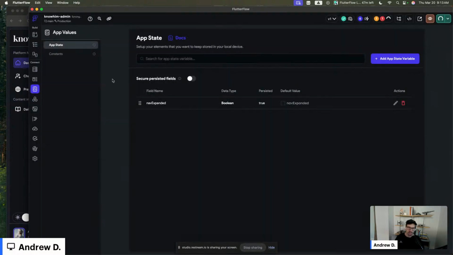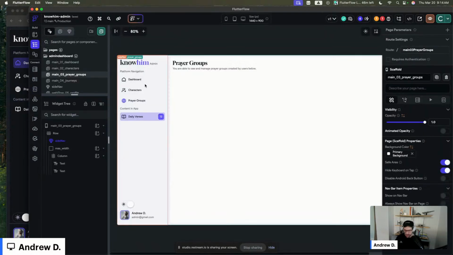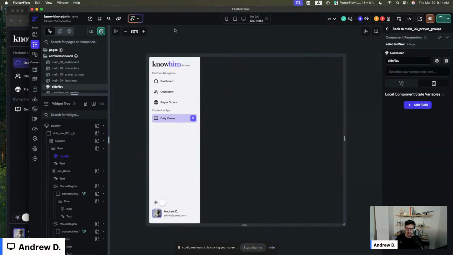Okay. This is just going to live in your local state, right? We don't need to have this interact with the database at all. It doesn't really matter if your nav is expanded or not. It's just going to matter in your local setting. So persisted app state. So when you navigate pages, it's going to stay expanded or not expanded. And then based off of that, we actually need an app icon.